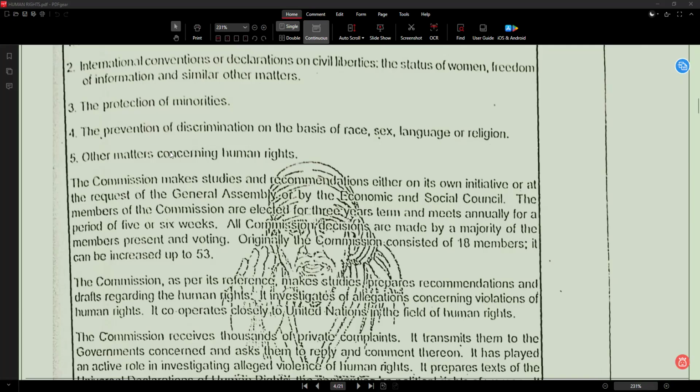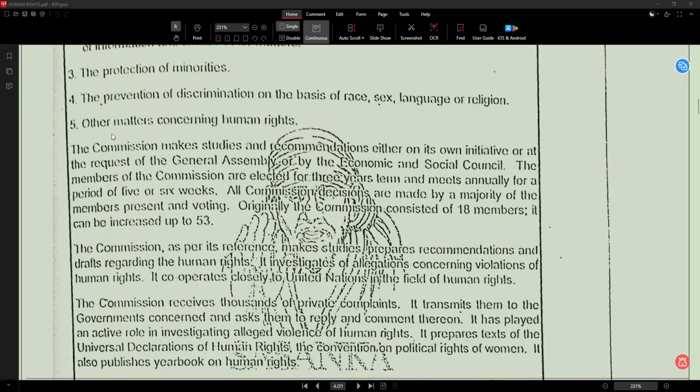Next, point number 5. Other matters concerning human rights. Other matters means other issues. Concerning means related to. Human rights means basic rights. So the commission deals with any other issues related to human rights.